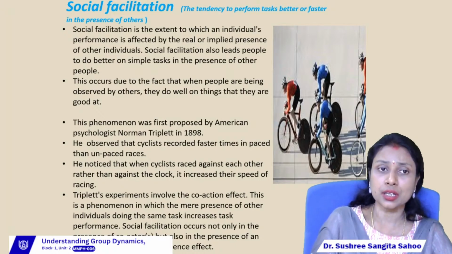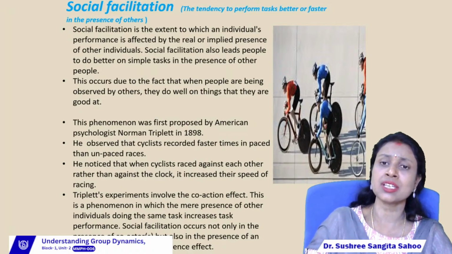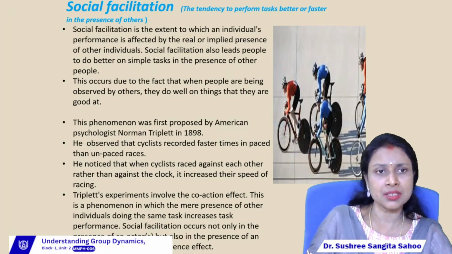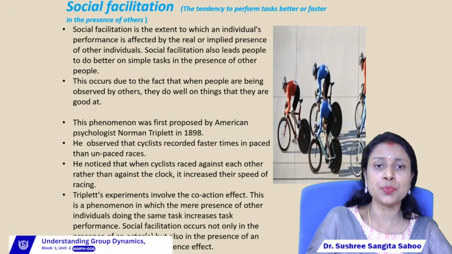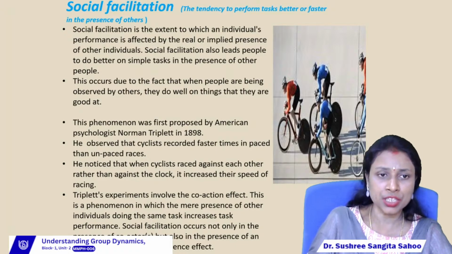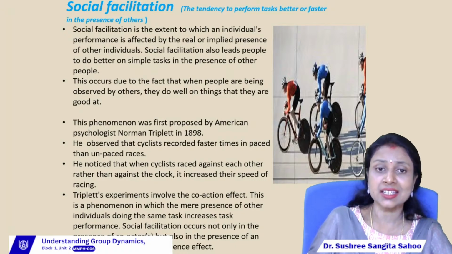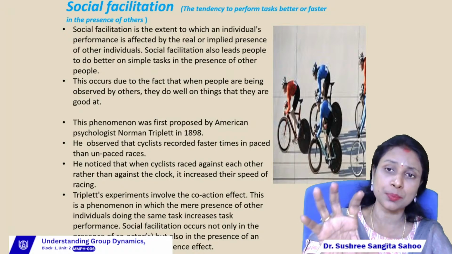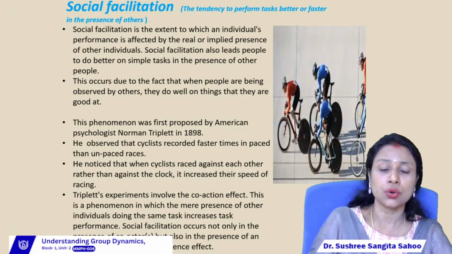This occurs due to the fact that when people are being observed by others, they do well on things that they are good at, meaning they will show their best, or 100% performance. This phenomenon was first proposed by the American psychologist Norman Triplett in the year 1898. He observed that cyclists recorded faster times in paced races than in unpaced races, right? So here we can find more competitive mindset among the group members, right?